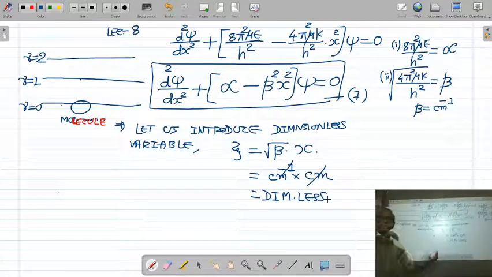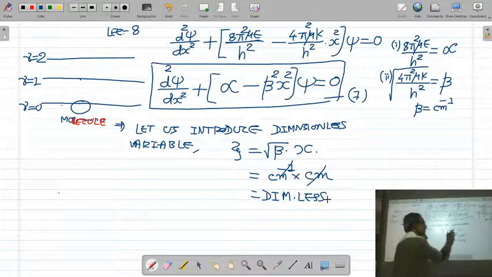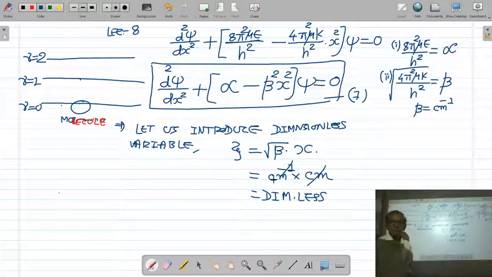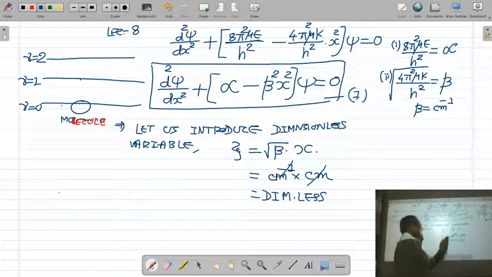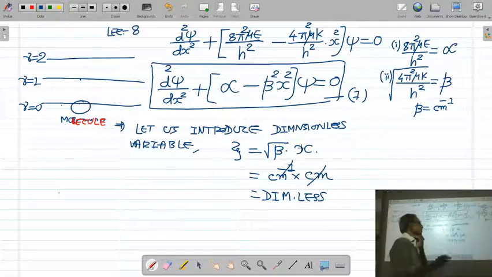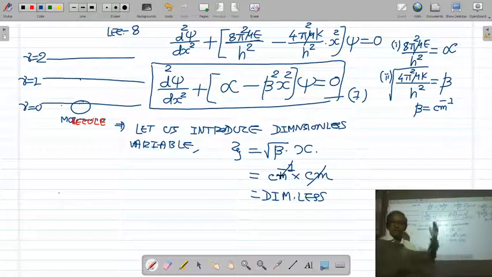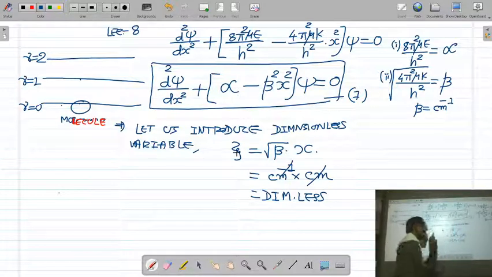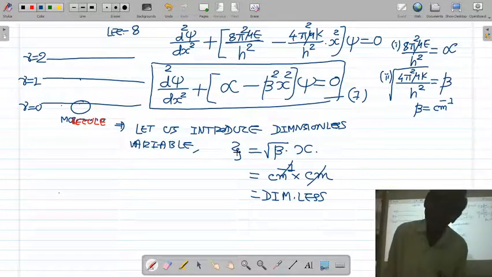Let us introduce a dimensionless variable xi, which is defined by under root beta into x. The unit of under root beta is centimeter inverse, and the unit of displacement x of the molecule is centimeter. So they cancel out and xi becomes dimensionless. If instead of x you introduce xi in the equation, then your equation becomes dimensionless.